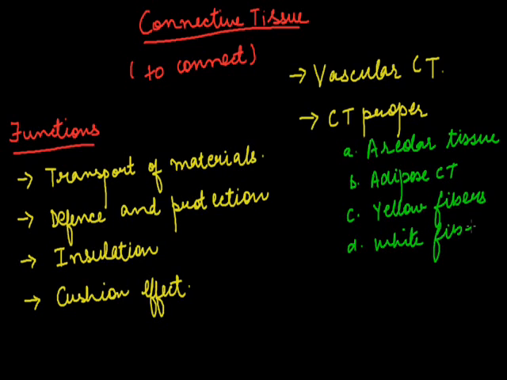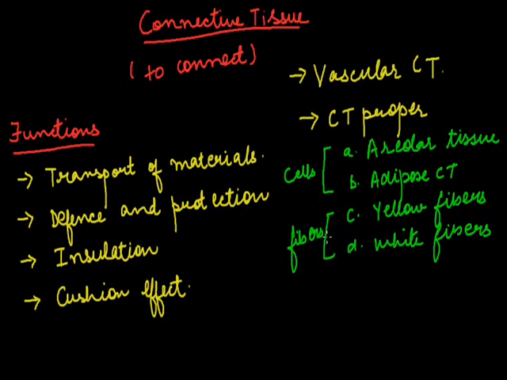The other way of classifying connective tissue proper is that it comprises two types of cells, the areolar type and the adipose type, and two types of fibers, the yellow fibers and the white fibers.